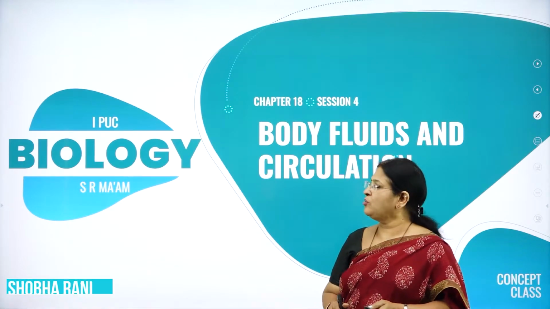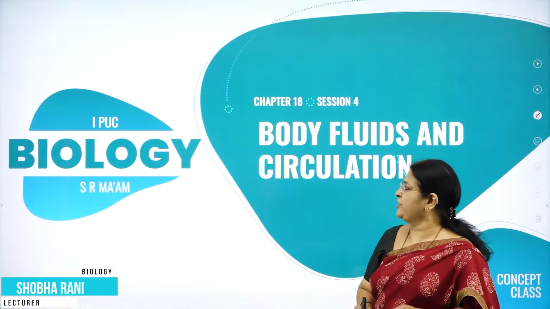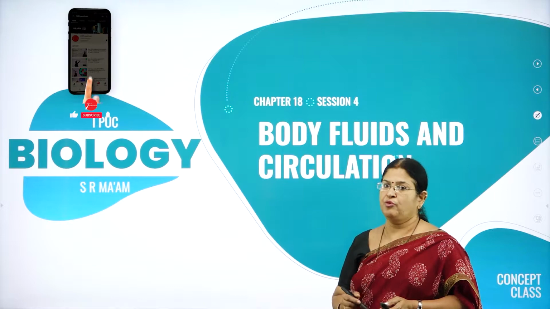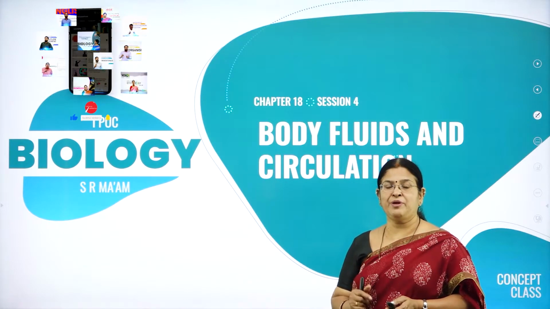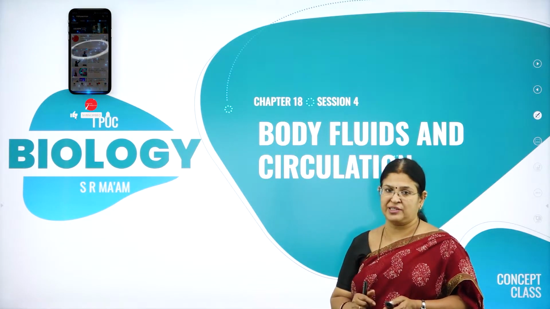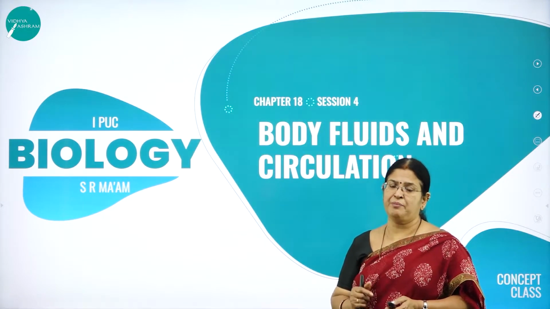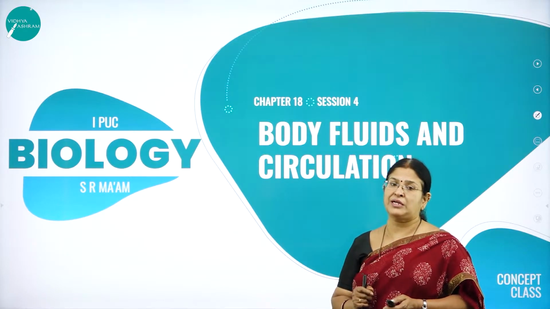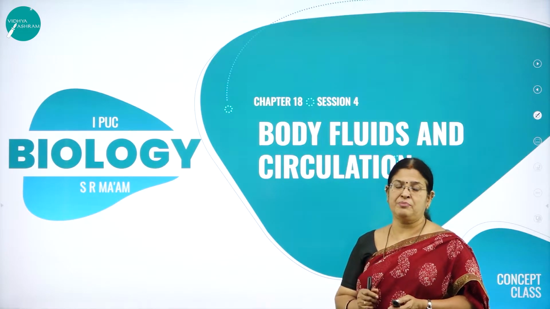Hello everyone, welcome back to session 4 of this interesting chapter called Body Fluids and Circulation. Hope you remember in the last session we were discussing a very important concept, ABO blood grouping, and also the Rh factor. All of us know that just knowing the blood groups, whether we are A, B, AB or O, is not sufficient. We also should know about the compatibility and incompatibility of the respective blood groups.